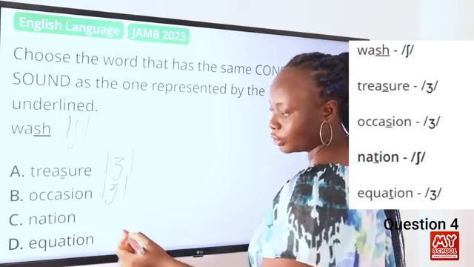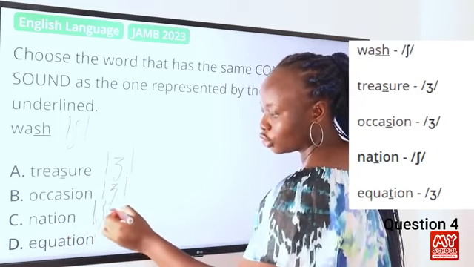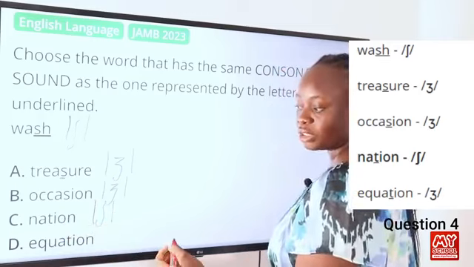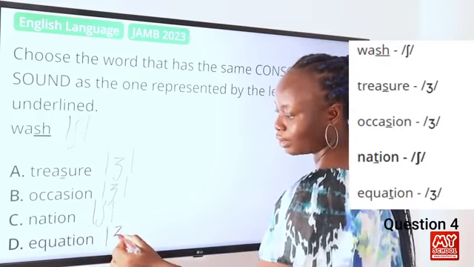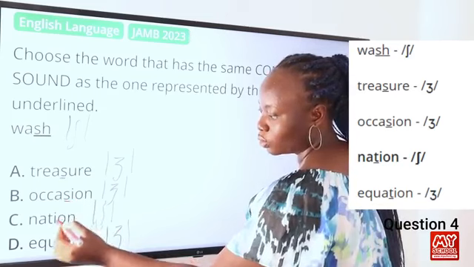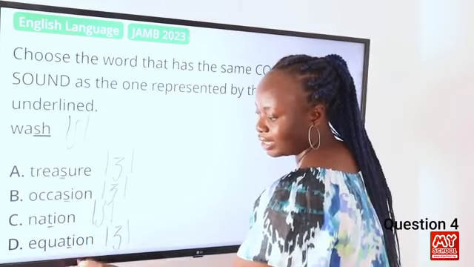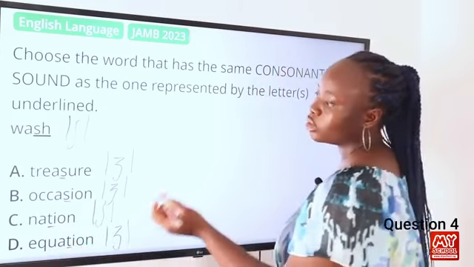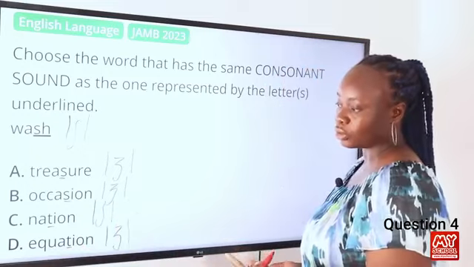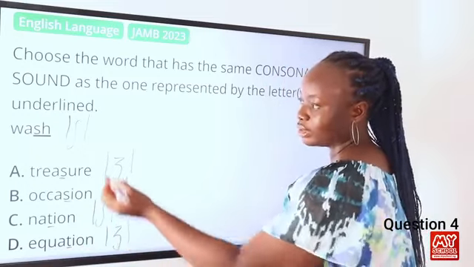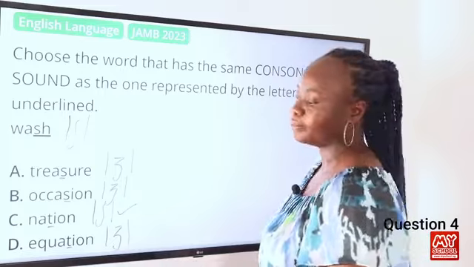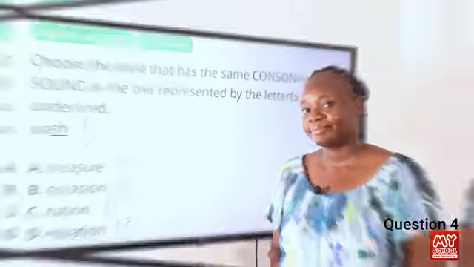But for the word nation, it is sh. And lastly, for the word equation, we have the zh sound. Again, we are focusing on this particular letter for each of the options. And so the correct option to this is C, because they both have the sound sh. So the final answer is C.